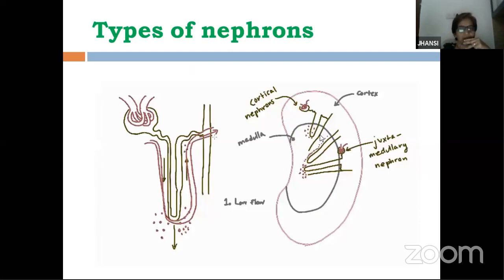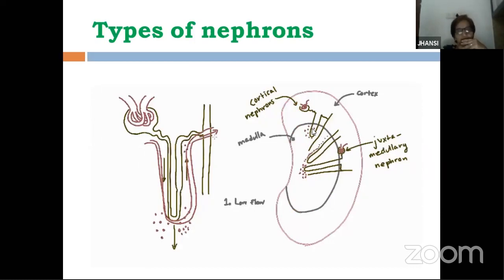The second part is the loop of Henle. In the cortical nephron, the loop of Henle is very short, whereas in the juxtamedullary nephron, the loop of Henle is very long. It penetrates deep into the medulla. This is the second difference.